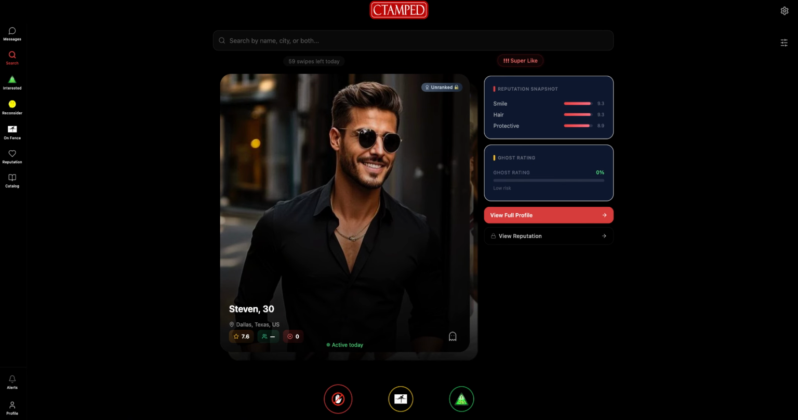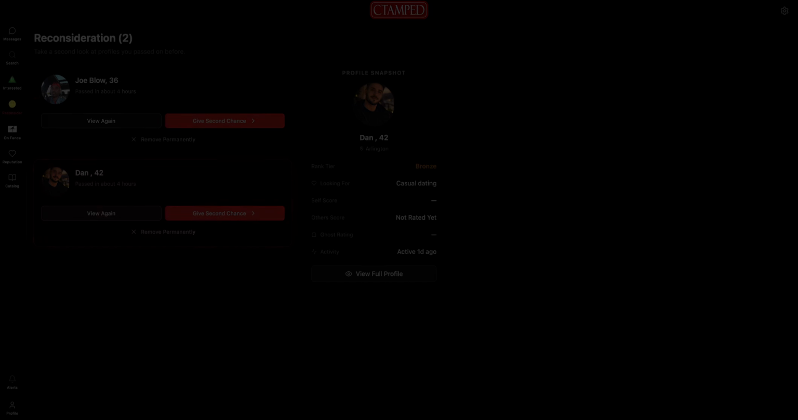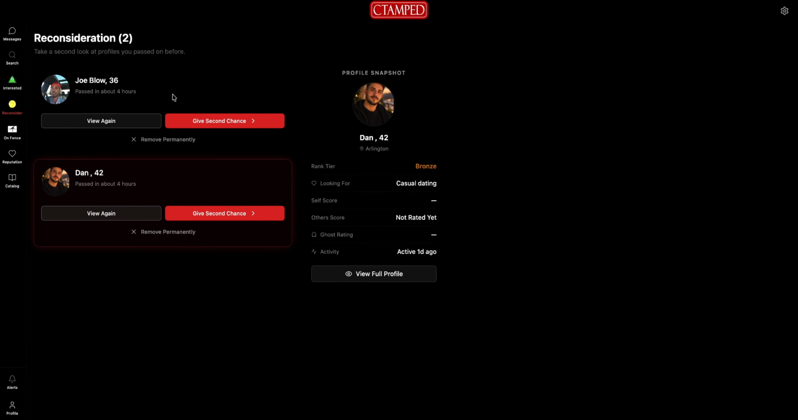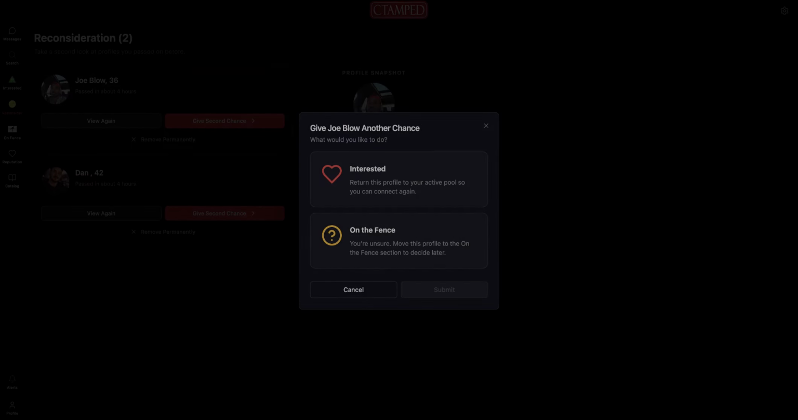Let me briefly show you the reconsideration section here in the yellow. The profiles you have said no to, you can go back in here to sift through which ones you want to give a second chance to or not. Most dating sites don't allow this targeted way of doing it, but here you can do that. Clicking Interested returns the profile back to the dating pool to reconnect, or you can move them to on the fence to decide later. Either move notifies the user.